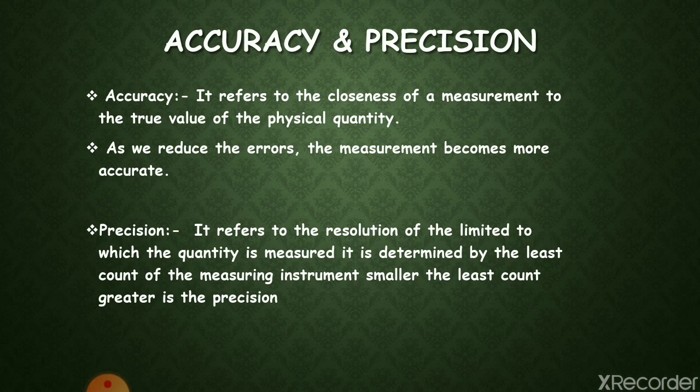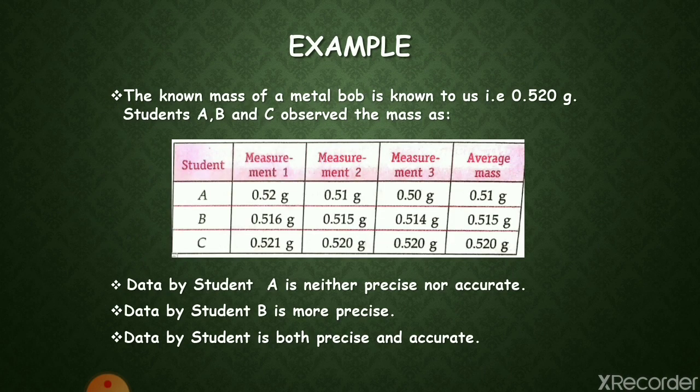And now, the comparison of accuracy and precision with the help of an example. We can illustrate the difference with the help of an example. Suppose three students are asked to find the mass of a piece of metal whose mass is known to be 0.520 gram, and the students are observing the masses. This table shows the values observed by students A, B and C.